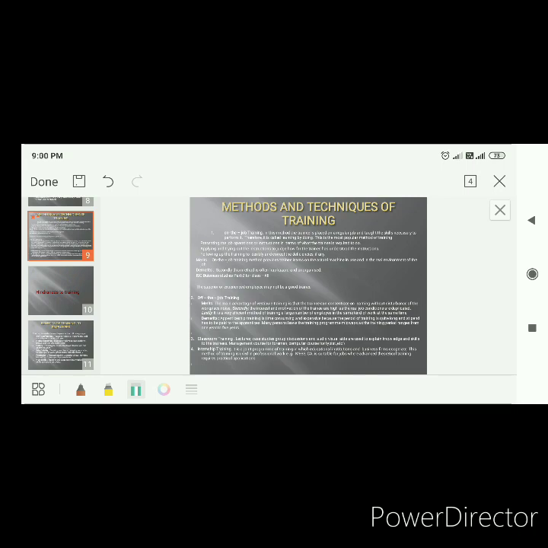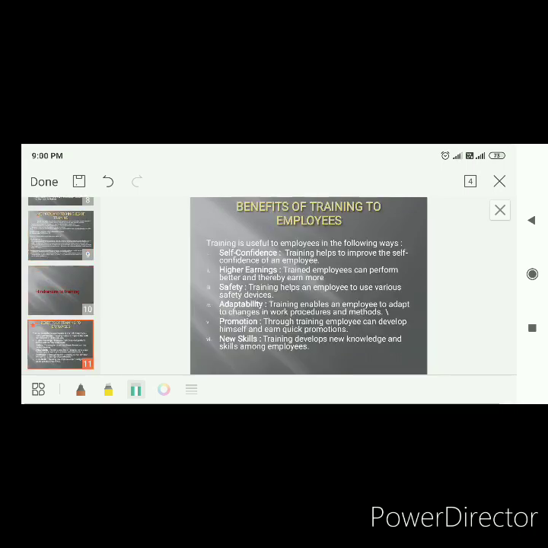Good morning, everyone. Today we are here to discuss two things. First, we are going to discuss the benefits of training to employees. Of course, today you have to write down lots of things, so your pen should be ready. Benefits we have on the screen, you can see, benefits of training to employees.